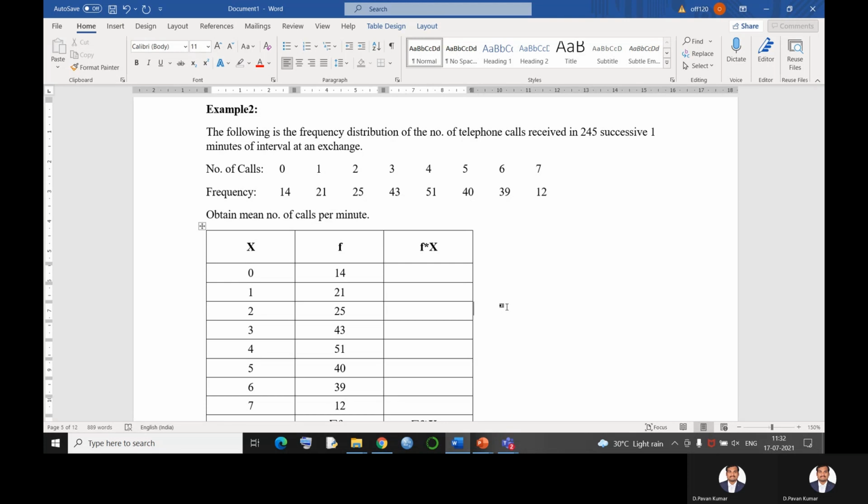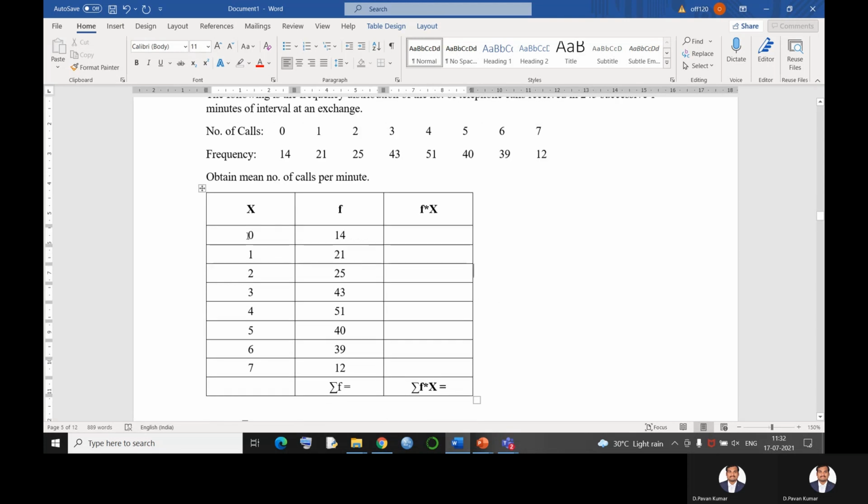In 245 successive minutes, there were 0 calls for some minutes. That means they don't have any calls. How many minutes were they empty? They were empty for 14 minutes. That means for 14 minutes, they didn't even have a single call.